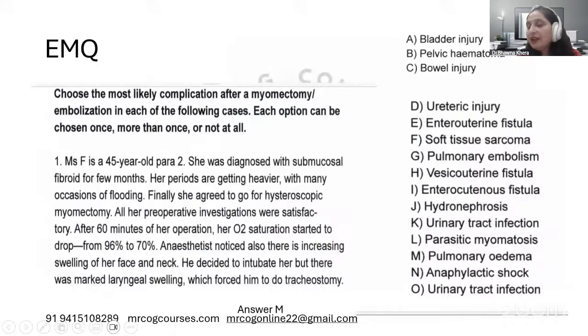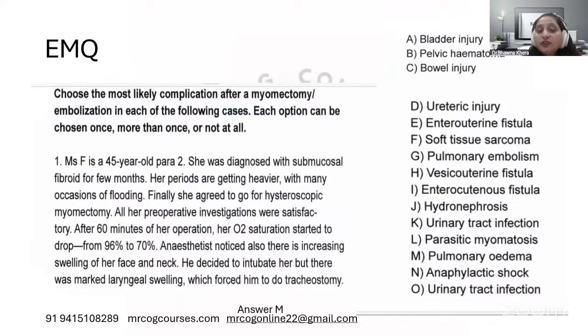So here we go. Choose the most likely complication after myomectomy or embolization in each of the following cases. Each option can be chosen once, more than once, or not at all. Here is the question. Mrs. F is a 45-year-old para 2. She was diagnosed with submucosal fibroid a few months ago. Her periods are getting heavier with many occasions of flooding. Finally, she agreed to go for the hysteroscopic myomectomy. All her preoperative investigations were satisfactory.